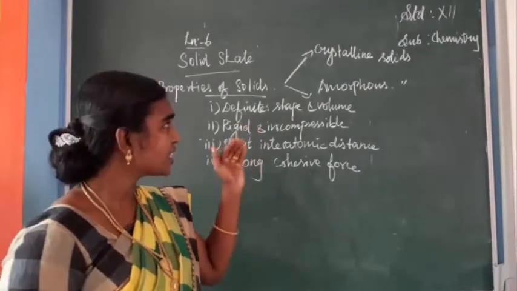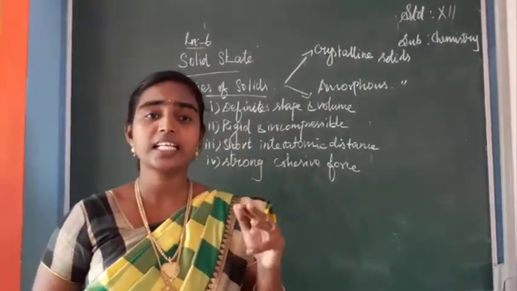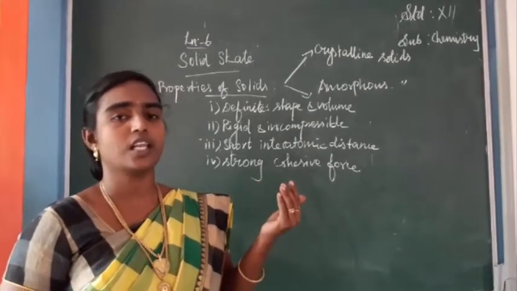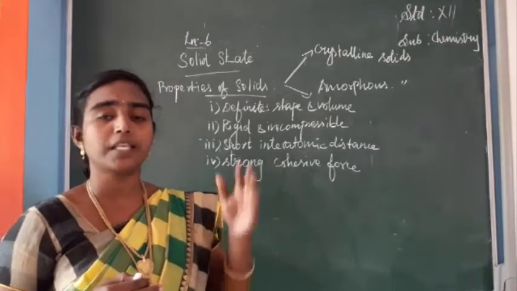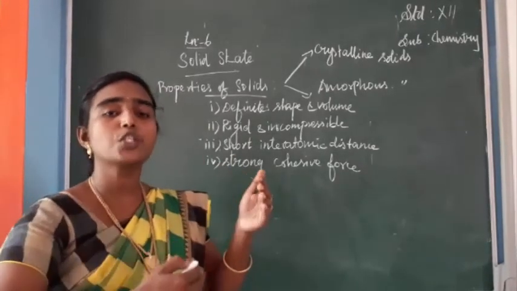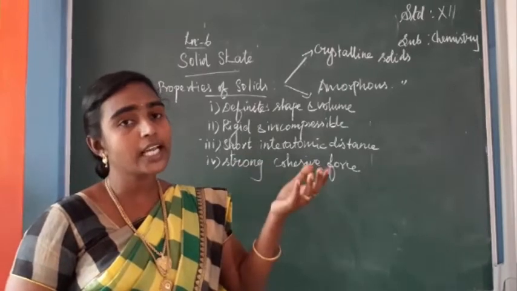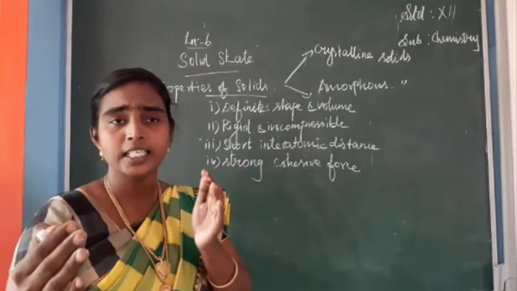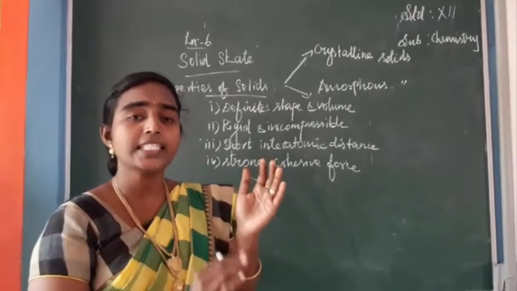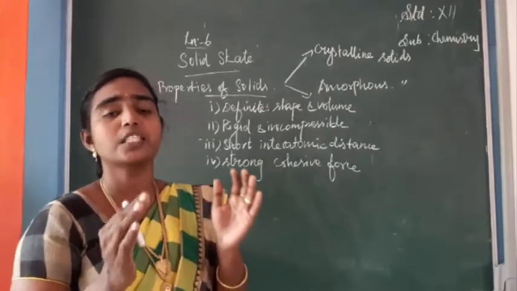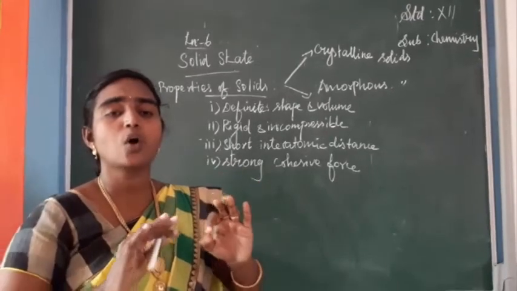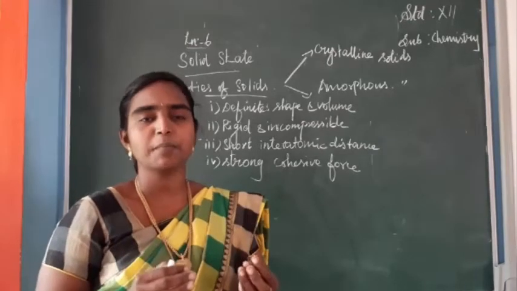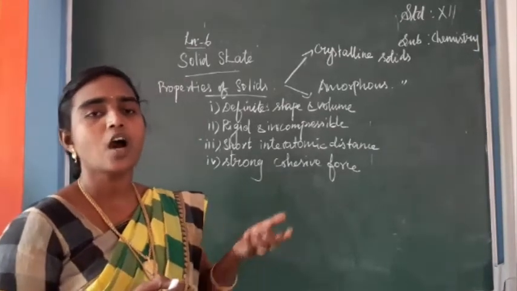If we see amorphous solids, plastic, glass and rubber are all examples of amorphous solids. Amorphous solids are just the opposite of crystalline solids. In crystalline solids, the atoms and molecules are arranged in an orderly manner, isn't it? Here it is not like that. The atoms and molecules, the constituents of this particular solid, are not arranged in an orderly manner but in a random manner, and that we can say is an amorphous solid.